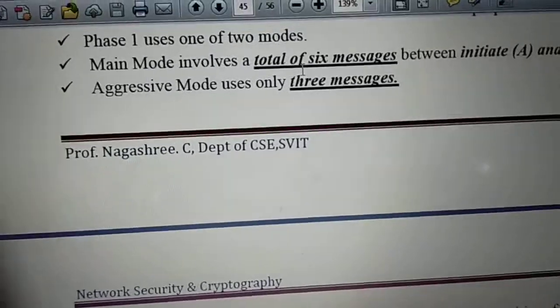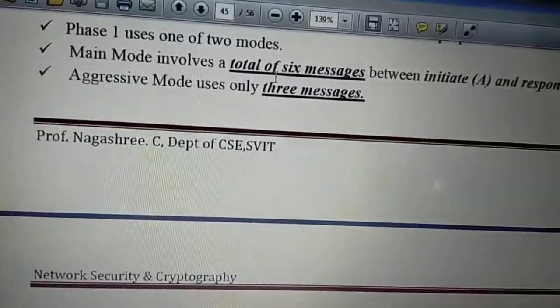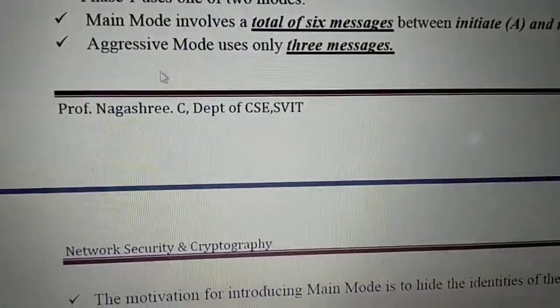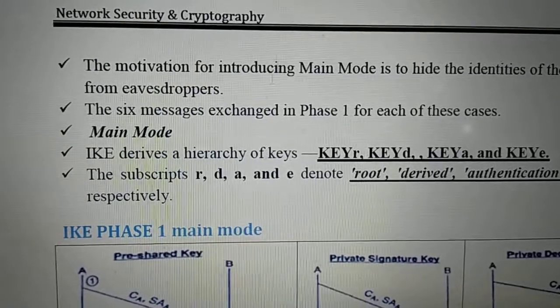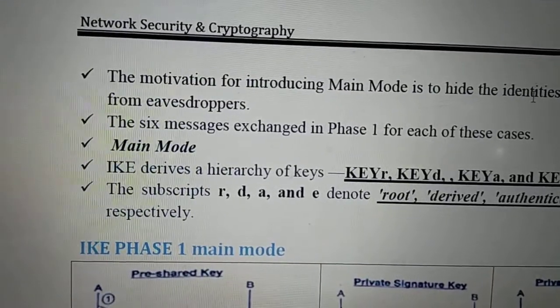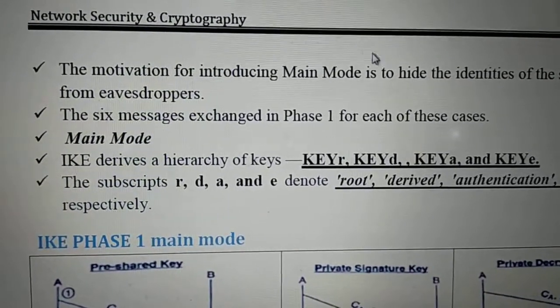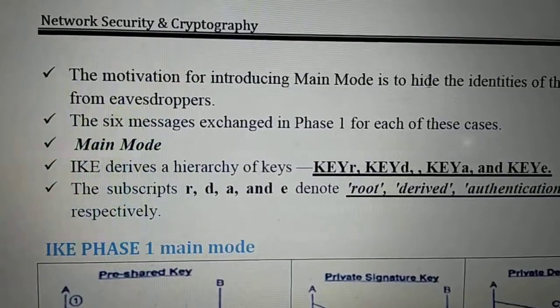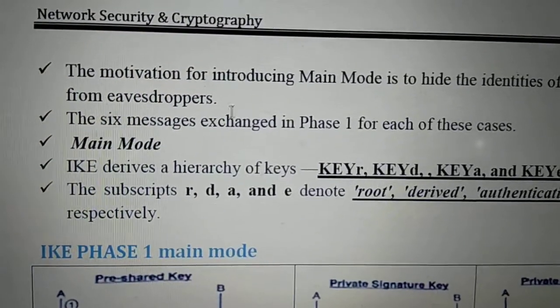You may get a question to explain phase 1 either in main mode or aggressive mode, or to explain the 2 modes of phase 1. Any type you may get, very important. The motivation for introducing main mode is that it hides the identities, whereas in phase 1 aggressive mode, the identities are not hidden; they are sent in the clear.